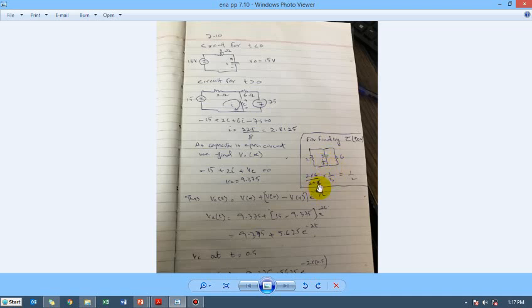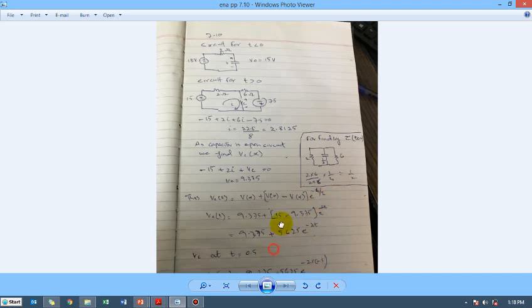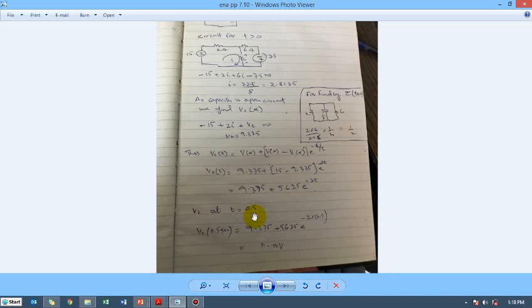If you find tau equal to RC by finding the parallel combination of these two resistors with the capacitor, it comes out to be 0.5. Bringing 0.5 into the denominator in place of tau, this becomes 2t. Then putting 0.5 in place of t, this comes out to be 11.14.